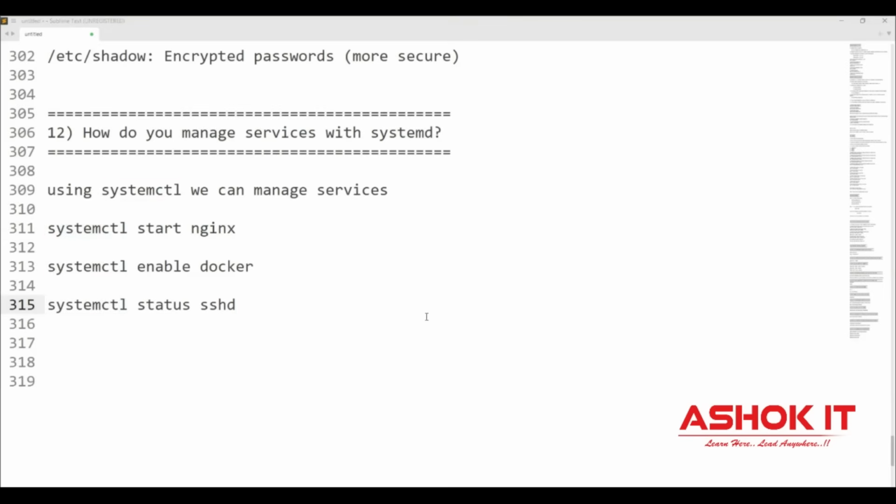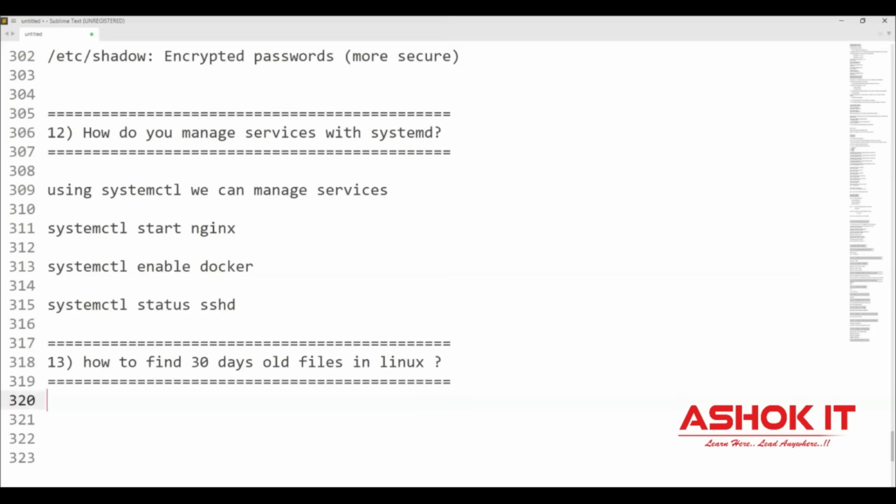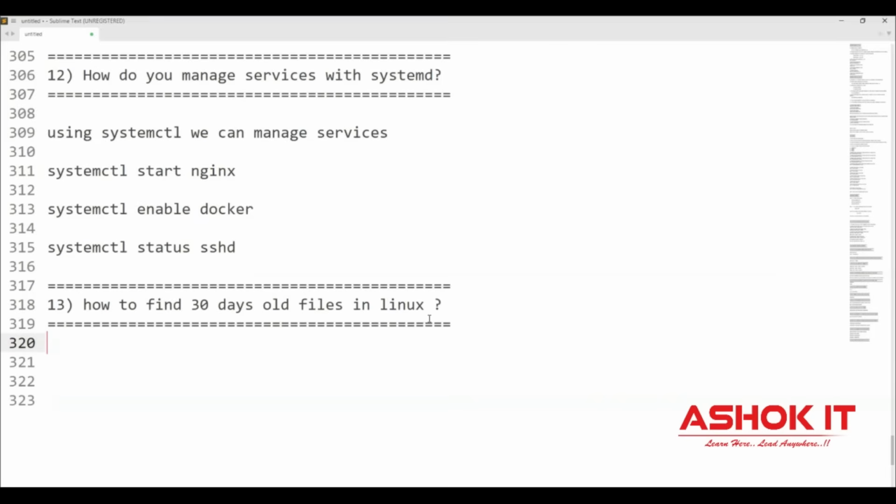And the next one, how do you find out 30 days old files available in the Linux machine? I want to find out the files which are modified 30 days ago, which are modified below 30 days, which are modified exactly on the 30th day. In order to do that operation, as discussed in the previous video, by using the mtime option, modified time, we can find out 30 days old files also.